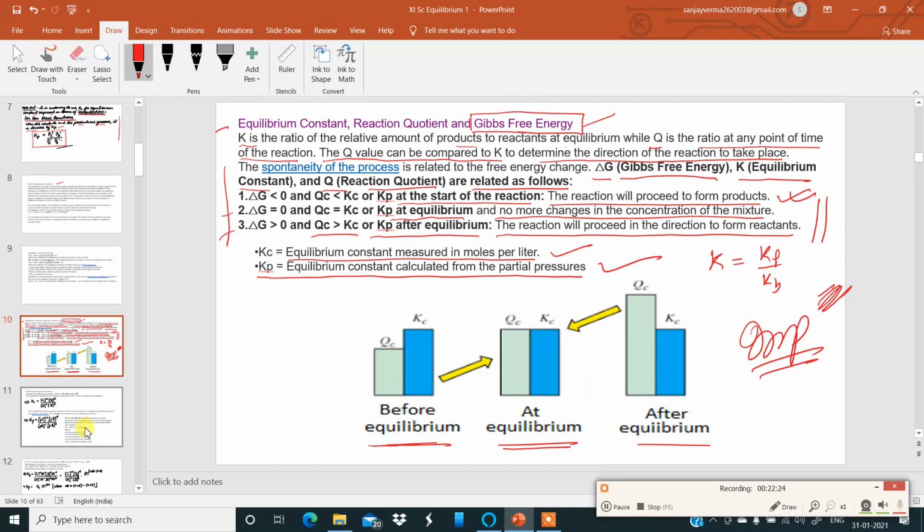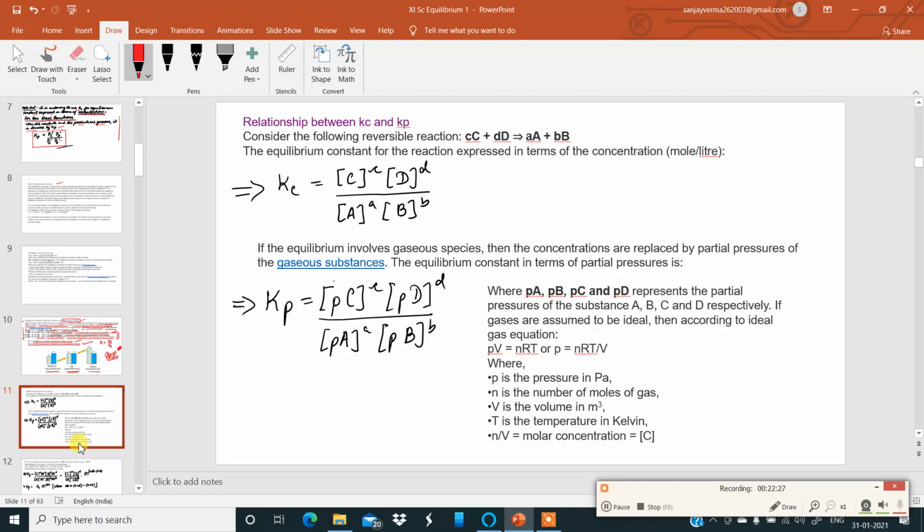Okay. Moving further to the next slide, my dear students. Relationship between Kc and Kp. This is asked. Derivation is necessary. Very, very important. Consider a general reversible reaction, cC plus dD giving aA plus bB, or aA plus bB is equal to cC plus dD. Anyway, you can write it down. So Kc becomes like this.